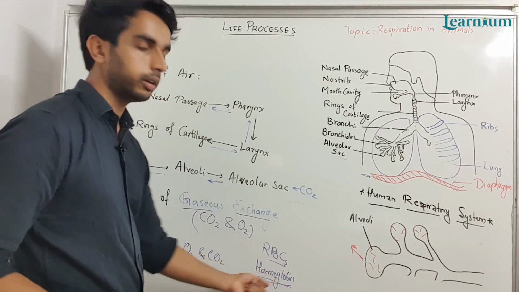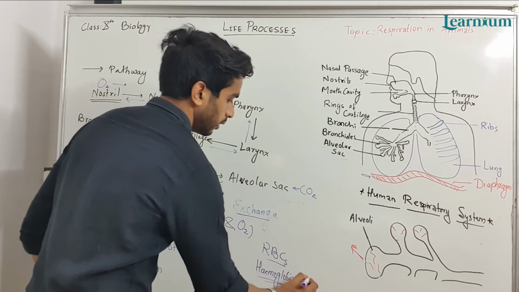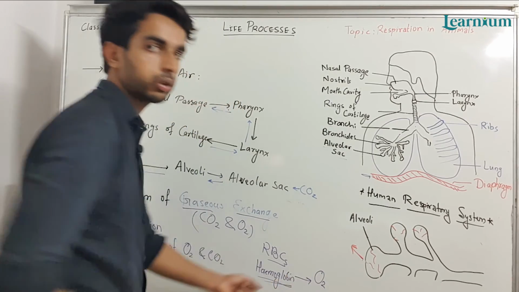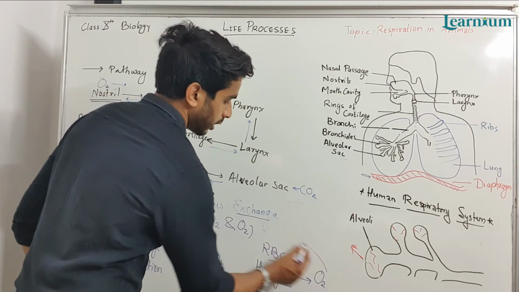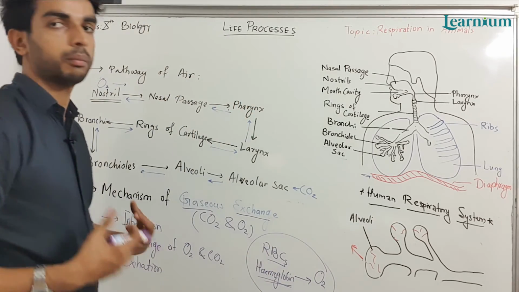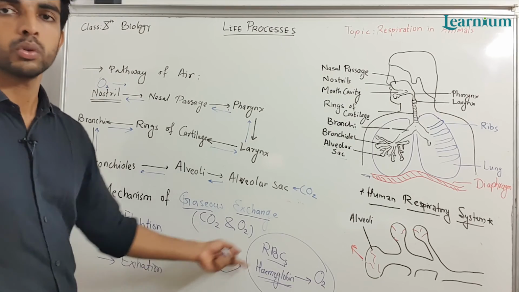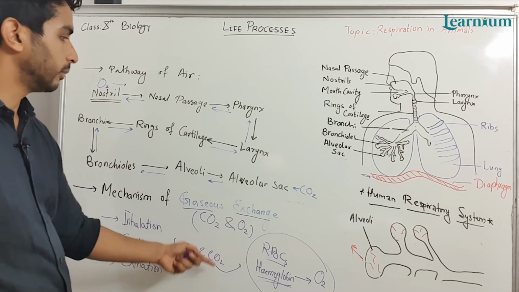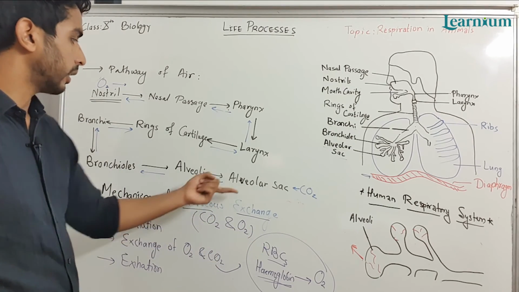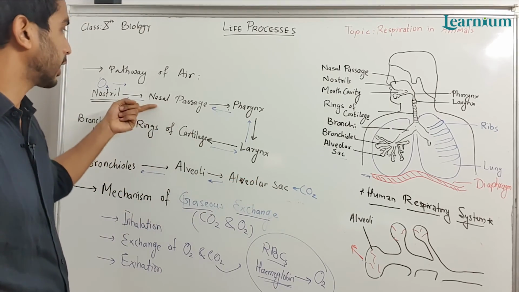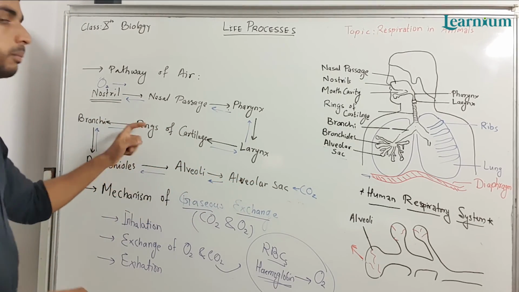This hemoglobin binds with oxygen and transports oxygen in our body. Then carbon dioxide goes to the blood, after that it comes to the alveolar sac, and finally it is expelled out through this pathway.